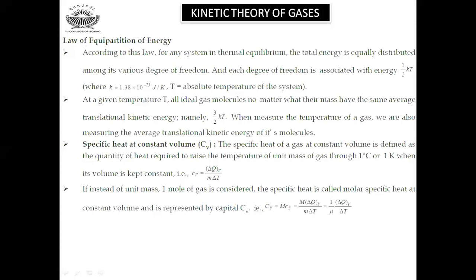Now, specific heat at constant volume. The specific heat of a gas is the amount of heat energy required to raise the temperature of a unit mass of gas through 1 degree Celsius at constant volume. It is given by delta Qv divided by m delta T. If instead of 1 kg we consider 1 mole of gas, it is called the molar specific heat at constant volume. Then it will be 1 by mu times delta Q divided by delta T.